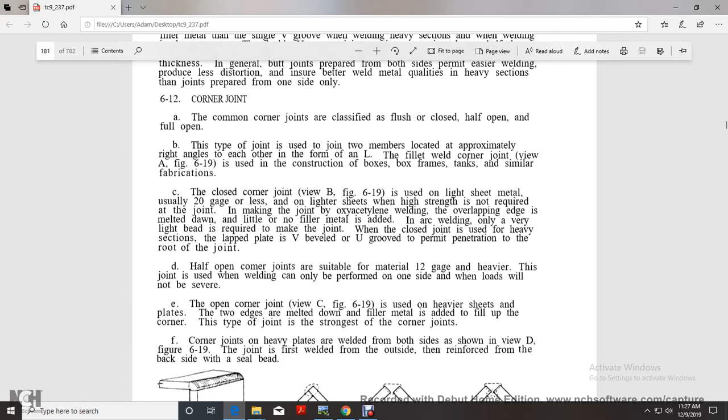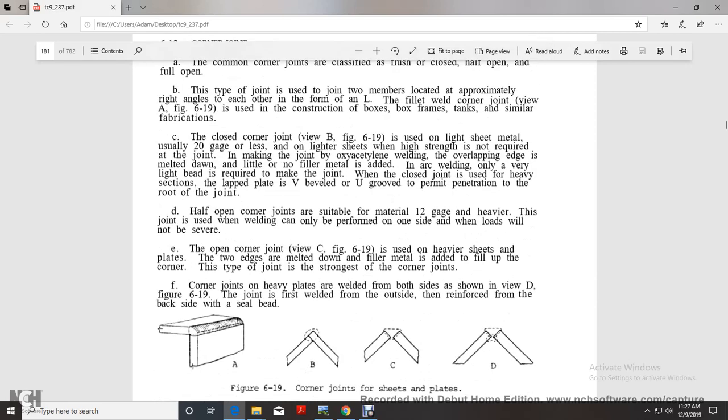Arc welding is only varied with the light sheet required in making the joint when closing the joint. Use heavy section lap with V bevel or U groove for permanent penetration of the joint.